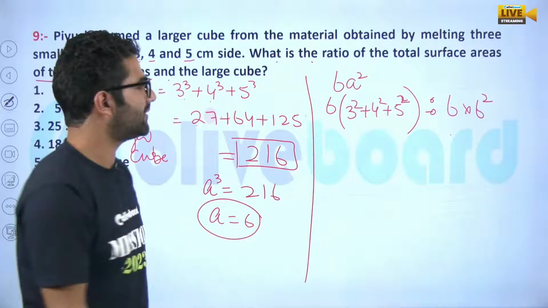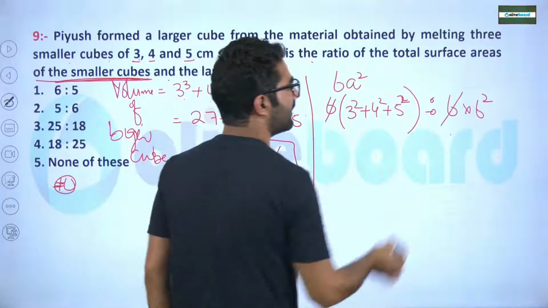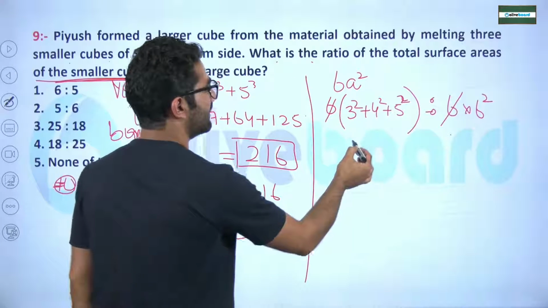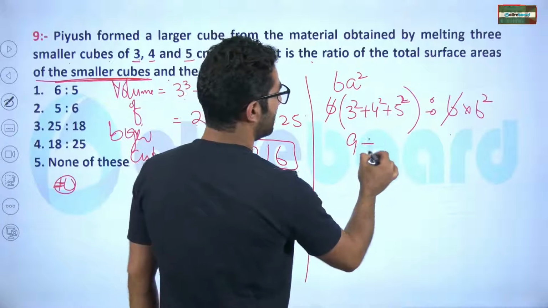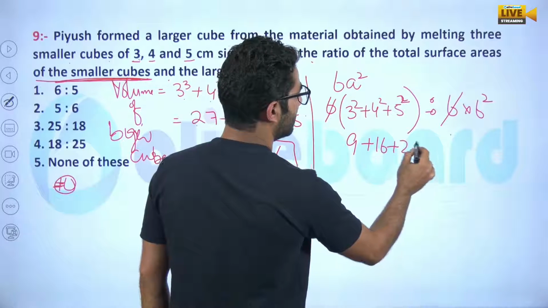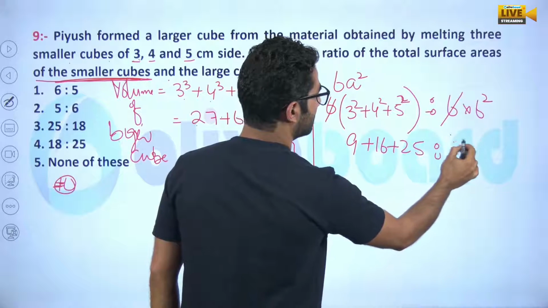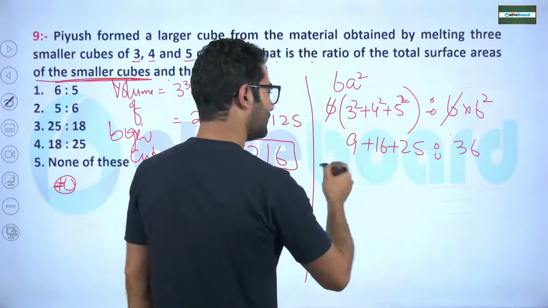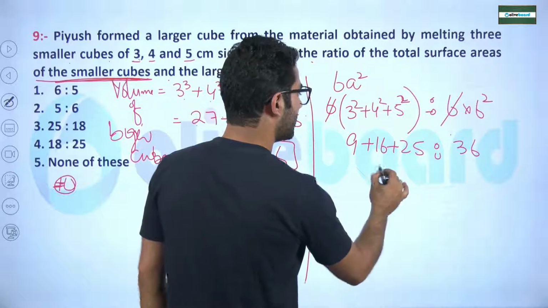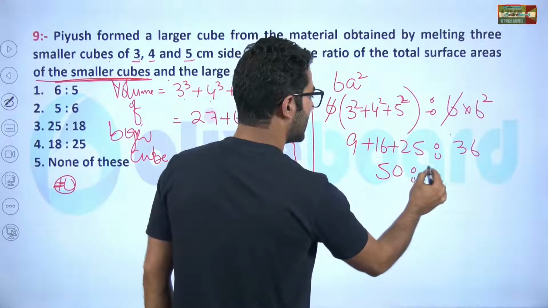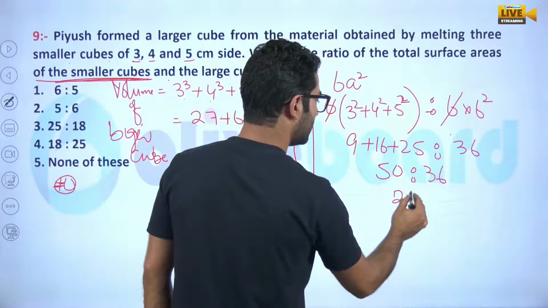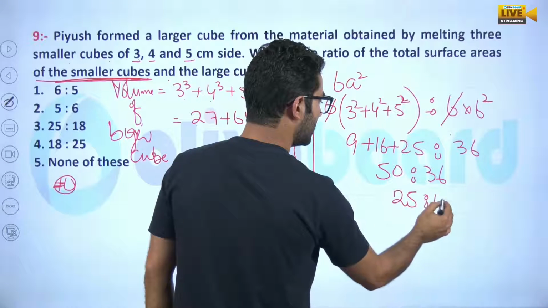Everything is clear. Can you please find out how much it will be, sir? 9 plus 16 plus 25 to that of 36. So I think it will be 50 to that of 36. That is nothing but 25 to that of 18.